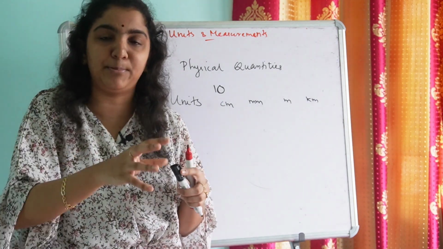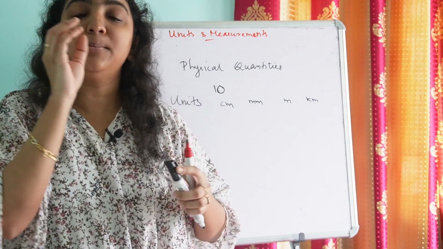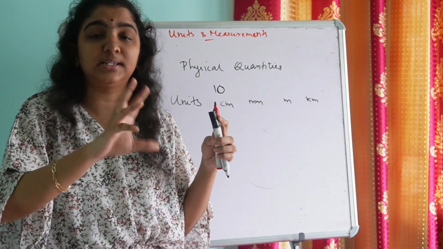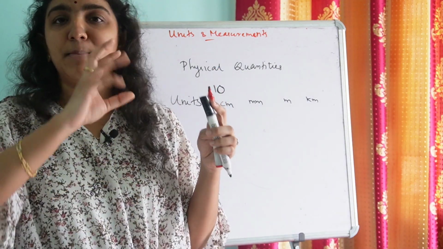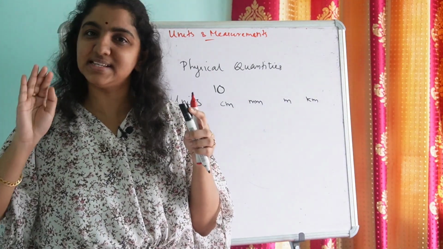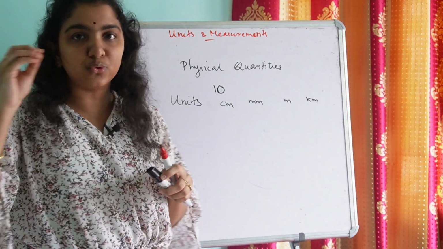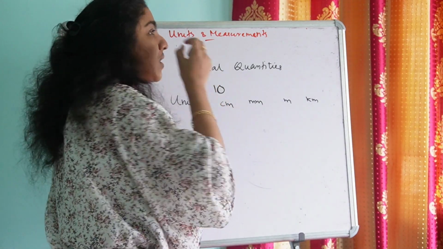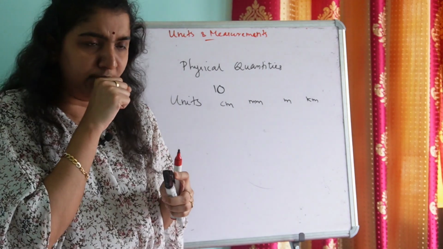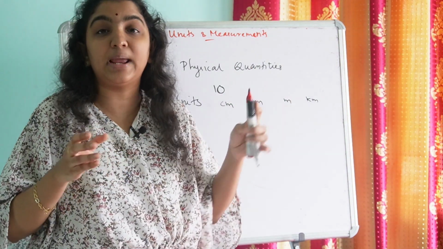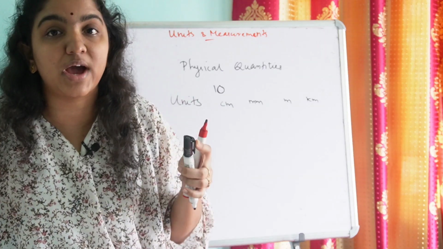We are comparing the measured value of the matter with a standard length. Just like those standards, the units of a physical quantity also have a predefined fixed value.